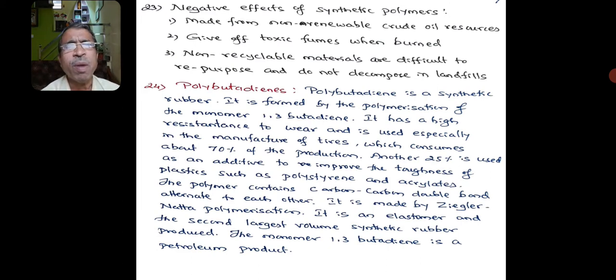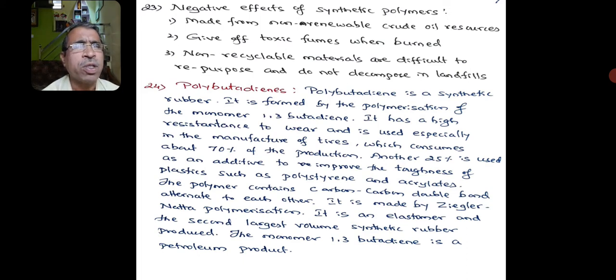The first type of polymer is polybutadiene. Polybutadiene is a synthetic rubber. It is formed by the polymerization of the monomer 1,3-butadiene. It has a high resistance to wear and is used especially in the manufacture of tires, which consumes about 70% of the production.